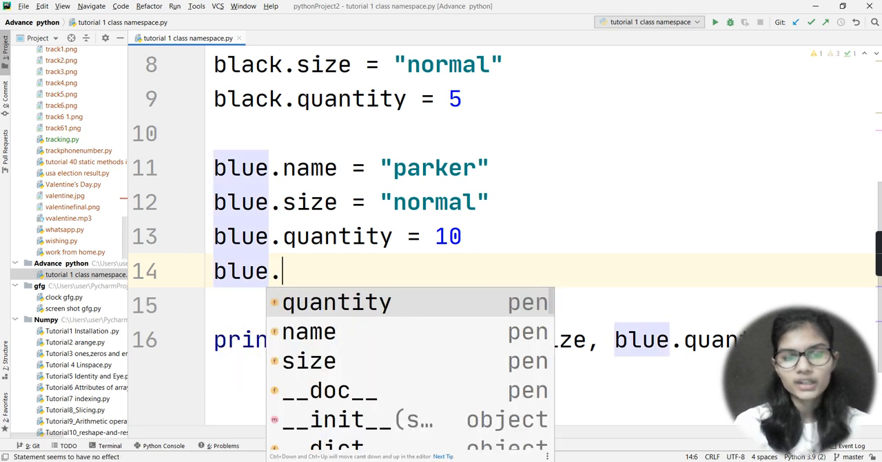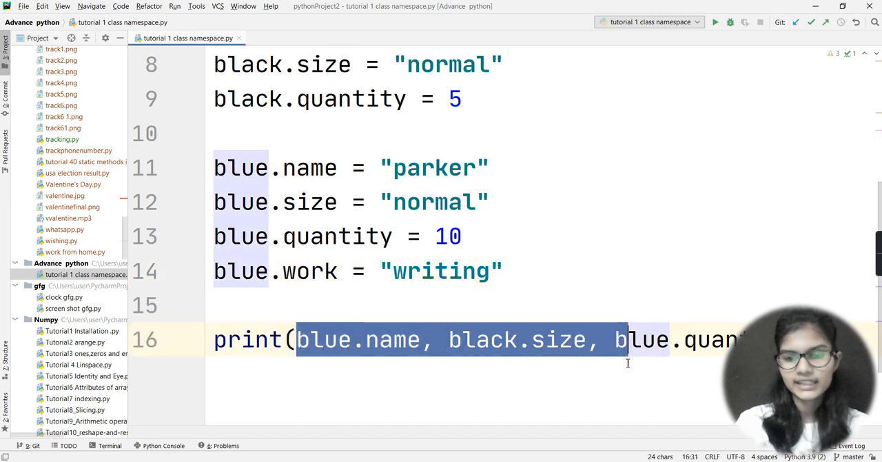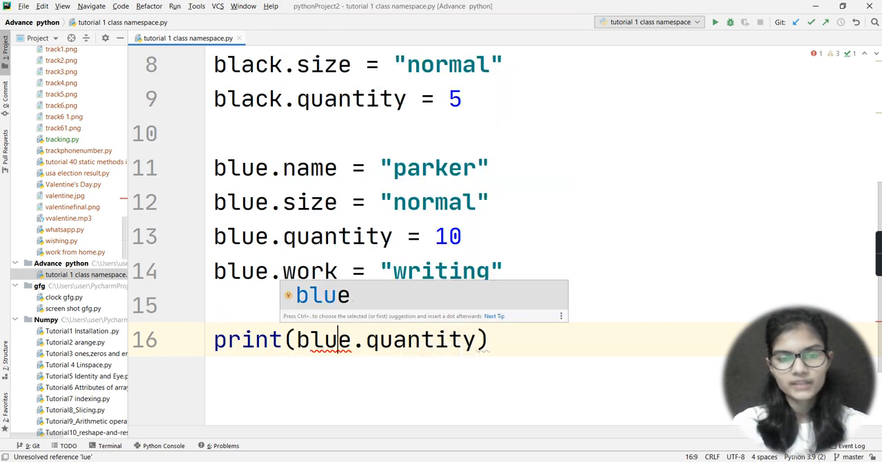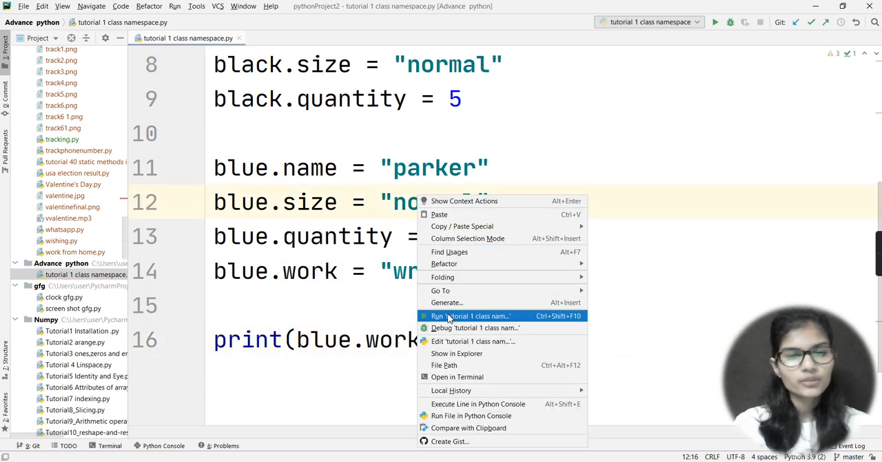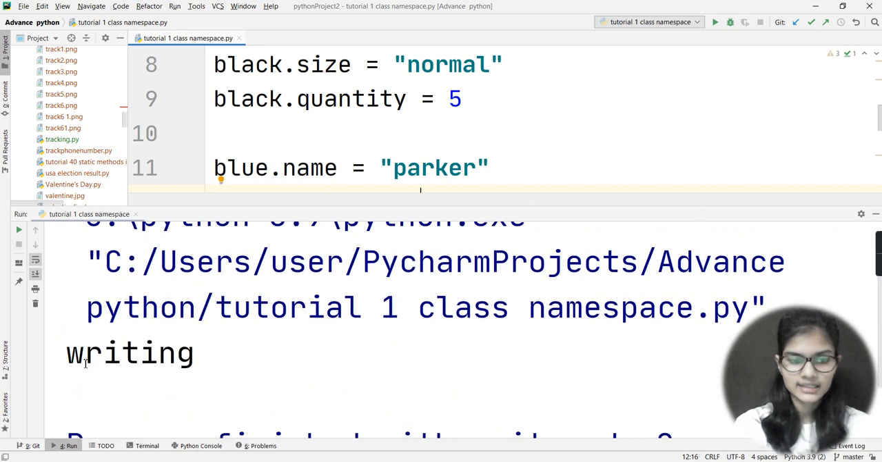If I write blue dot work, let's say, what is the work for that? I'm just taking it as writing. I'd be removing all of these things, and here I'd be adding blue dot work. Now simply I would run it. I would not be getting any error here. Simply I would be getting the output that I'm having here, and that is writing.